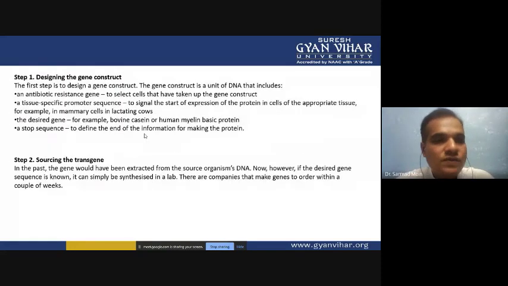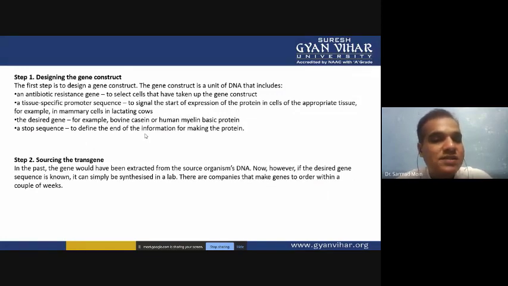sustainability. So the first step is designing the gene construct. You have to identify the gene, which gene you want to transfer into the cow. That gene you have to select and isolate. For selection, you have to screen many types of genes, what type of gene you want to isolate and for what purpose. And then you use PCR, so that using PCR you can isolate the gene.